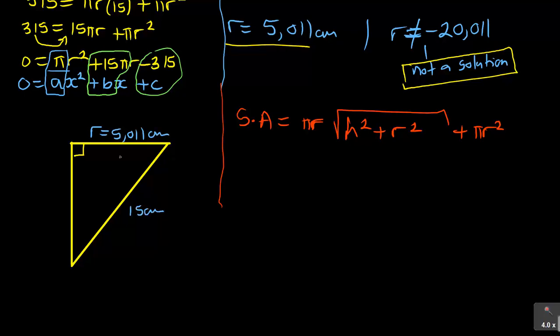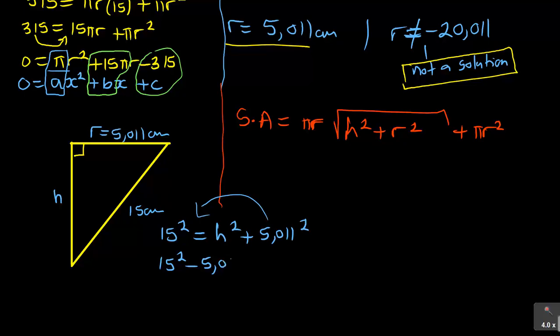So here it's also centimeters. Now you are looking for this distance. I can't call it x in this case, I will call it h, because already they told us is the height. So you can see that this is the theorem of Pythagoras, which says 15 centimeters squared here, 15 squared is equal to h squared plus 5.011 squared. So to find h squared, this one joins, which is 15 squared minus 5.011 squared is equal to h squared. Then you square root both sides. Make sure the square root covers everything.